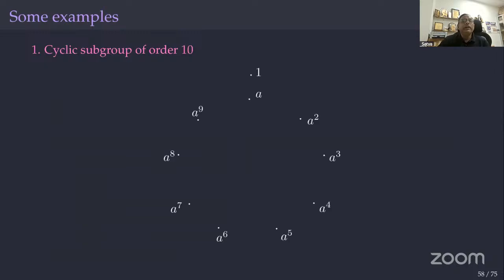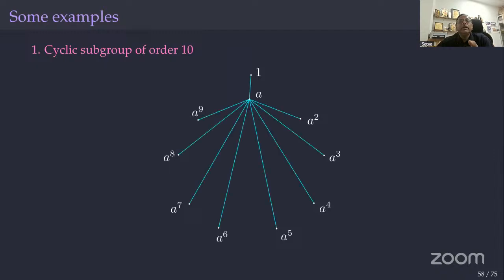So look at an example. What is a generating graph? You take vertices, let us take the cyclic group of order 10. So these are the elements. A is a generator, and A power 3 is also a generator, A power 7 is a generator, A power 9 is a generator. Then they are already generating. So with any one of them it generates.